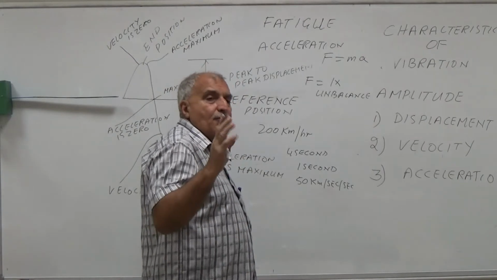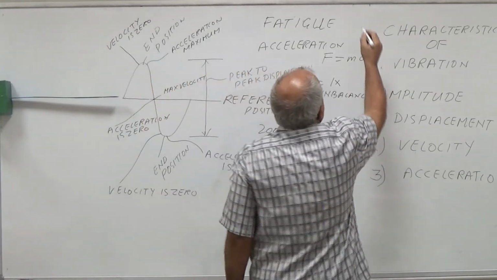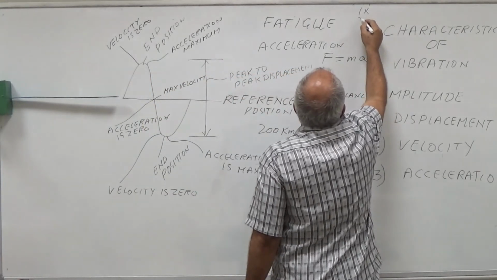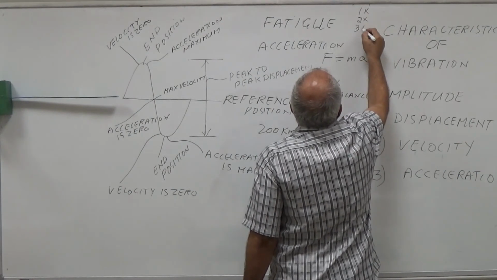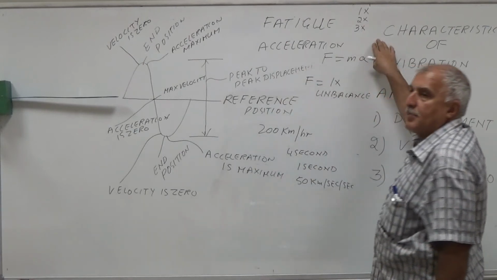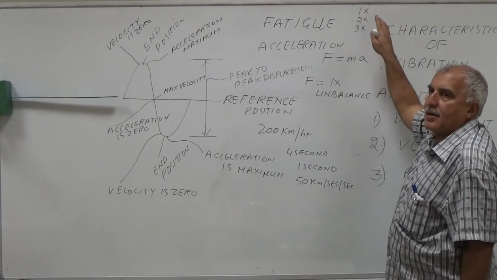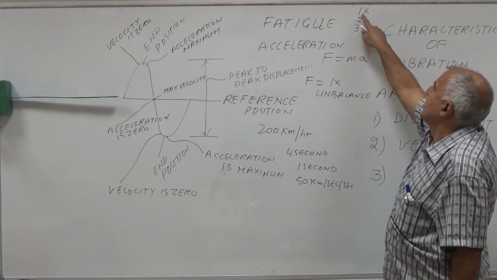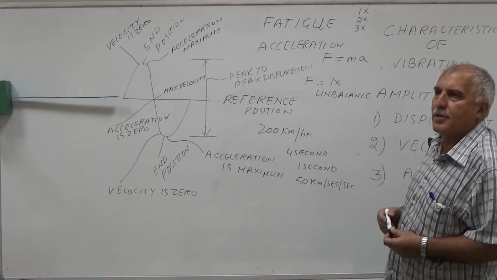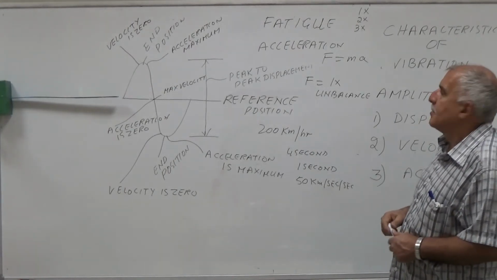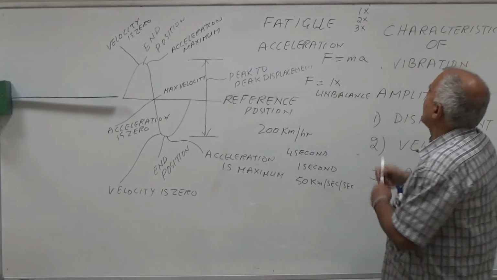Now if you see three frequencies in the machine, one frequency equal to 1 time RPM, another frequency 2 time RPM, and another frequency 3 time RPM, most probably the problem is misalignment. There are three vibrations having frequency 1 time RPM, 2 time RPM, and 3 time RPM. So it is expected, most probably the problem is misalignment.